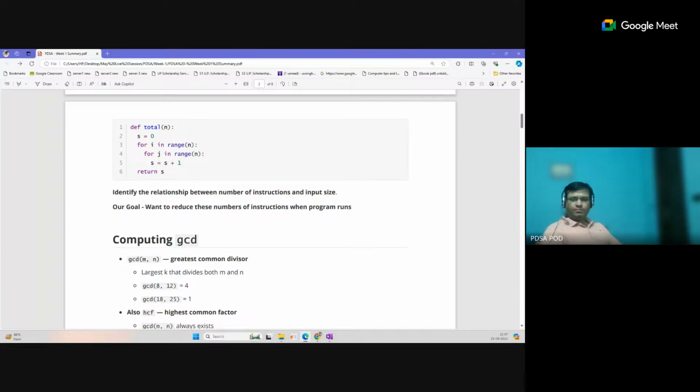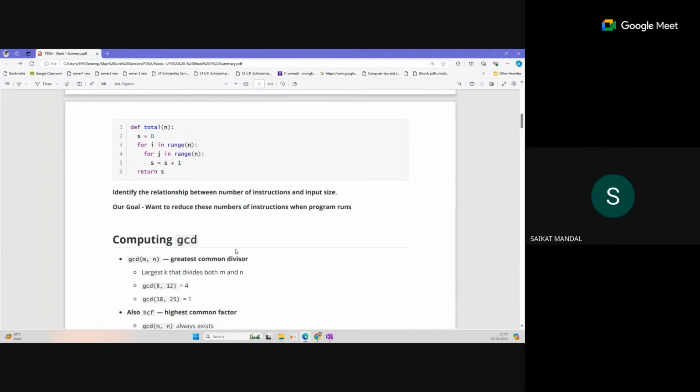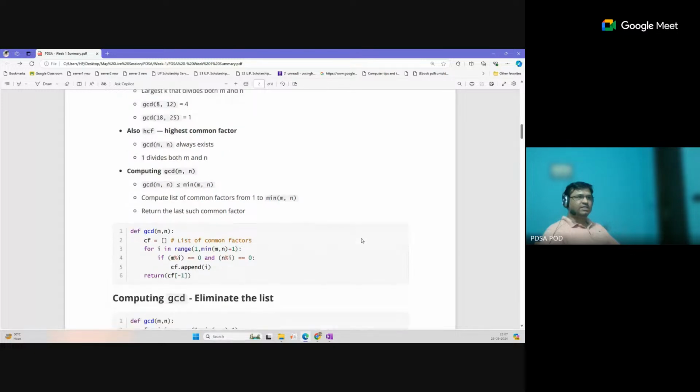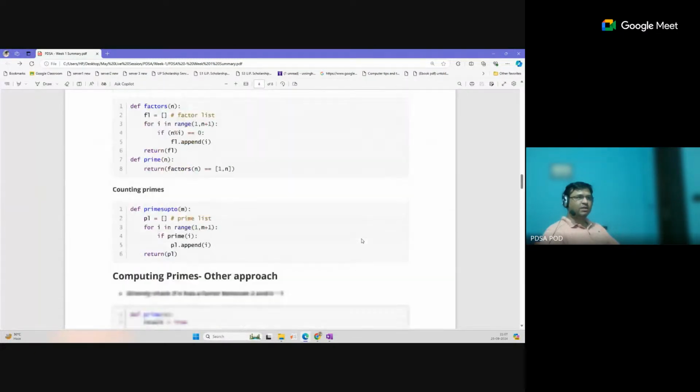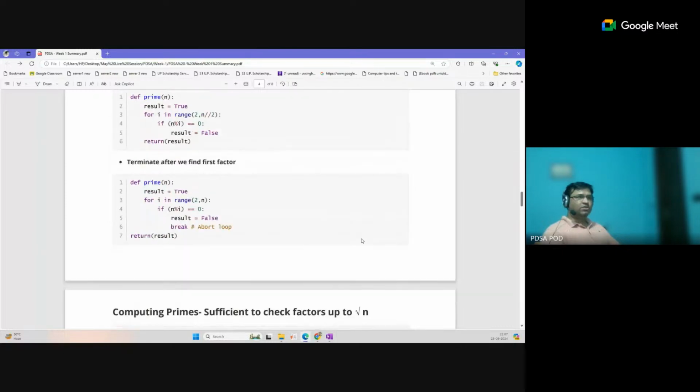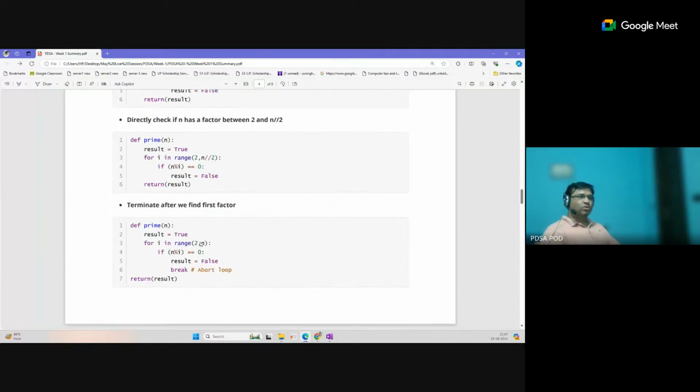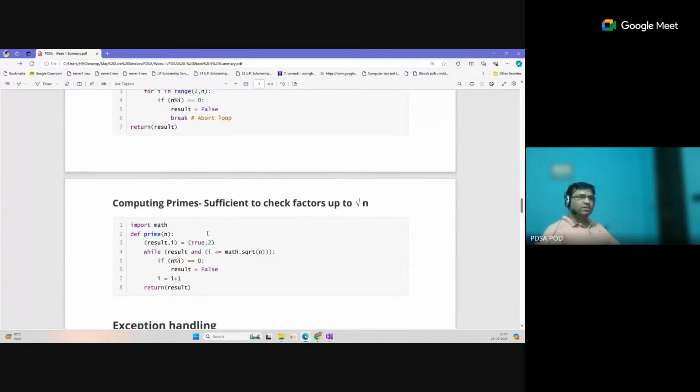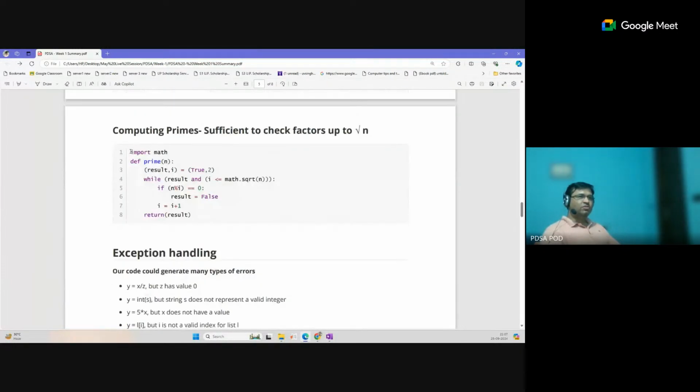Okay, so this is our final goal. Here the professor has discussed the GCD solution, the prime solution. If you understand this final solution, you can see we are running a while loop, and this loop only runs while i is less than or equal to math dot square root of n. So if we pass the n value, this while loop only runs square root of n times. That means the total number of steps required is square root of n.